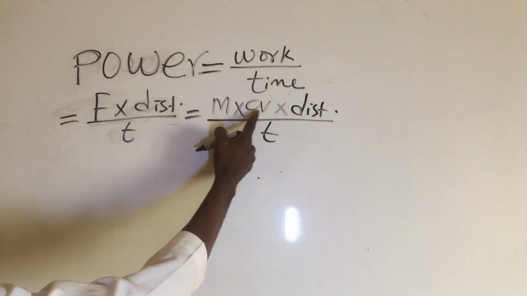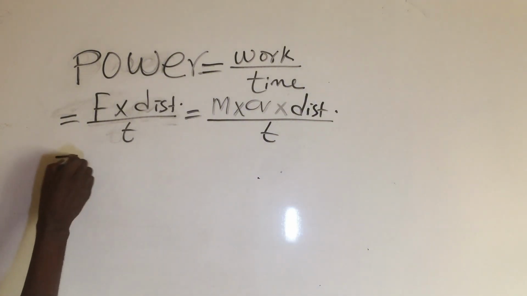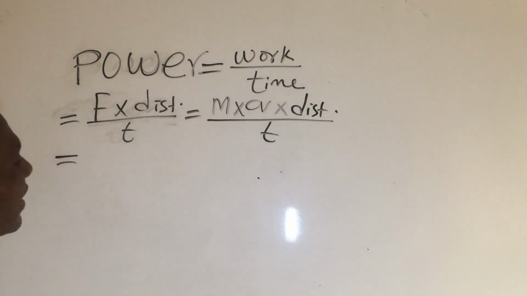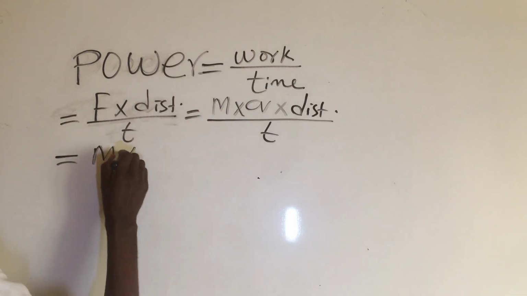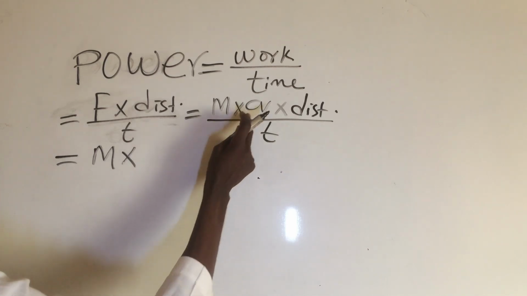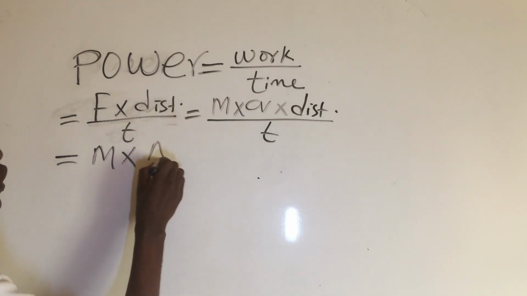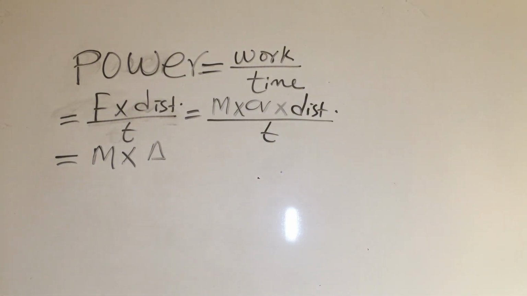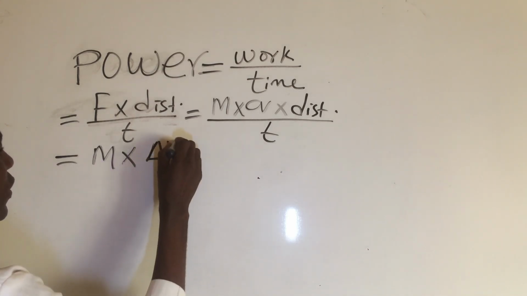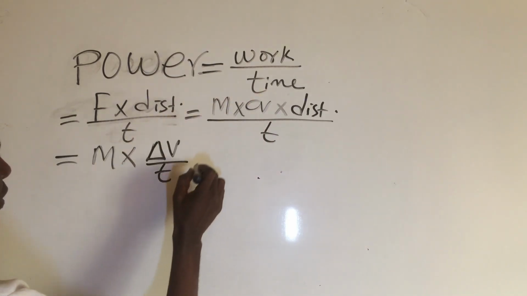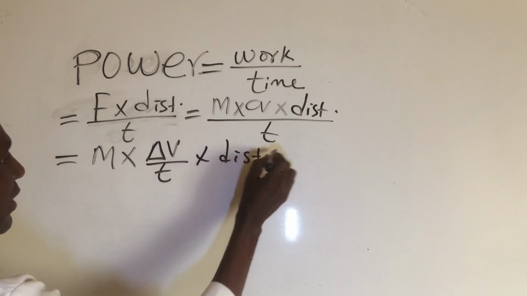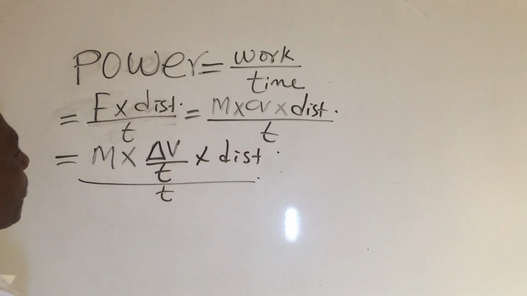Mass times acceleration times distance all over time, which if we continue, acceleration has its own formula too. What is the formula for acceleration? Acceleration is change in velocity all over time. That is the formula for acceleration, times this distance that is there, all over time, okay?